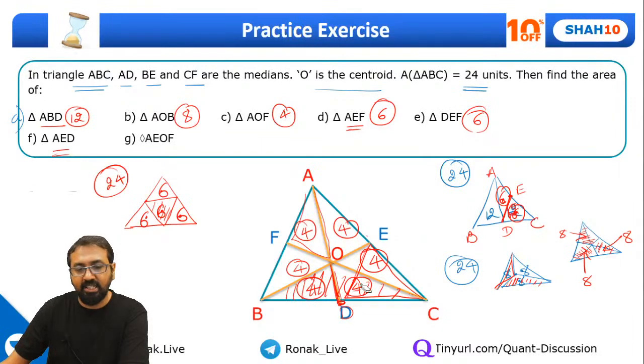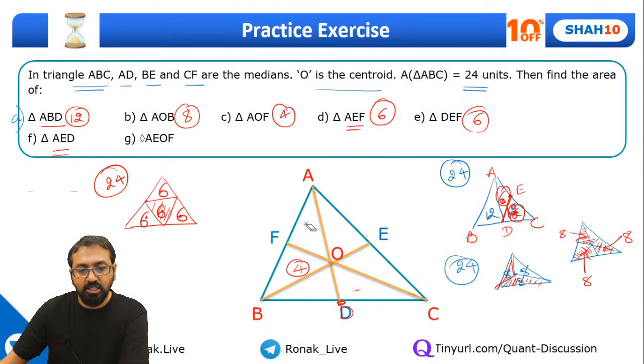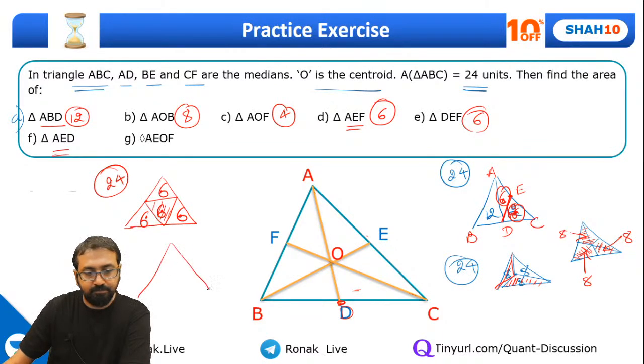Yes, once again, in case you have any confusion, let me draw it this way. Everyone, pay attention. Please understand, forget about this line, or let's draw another triangle over here. So this is ABC and this is the midpoint D. So this complete area is 12. This area is 12 and this area is 12.